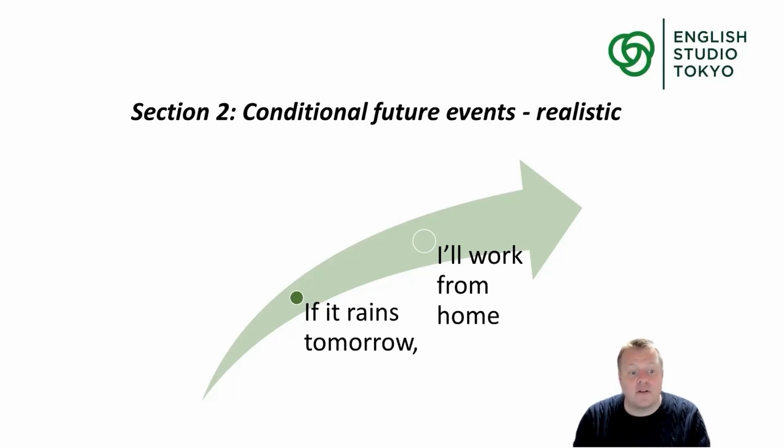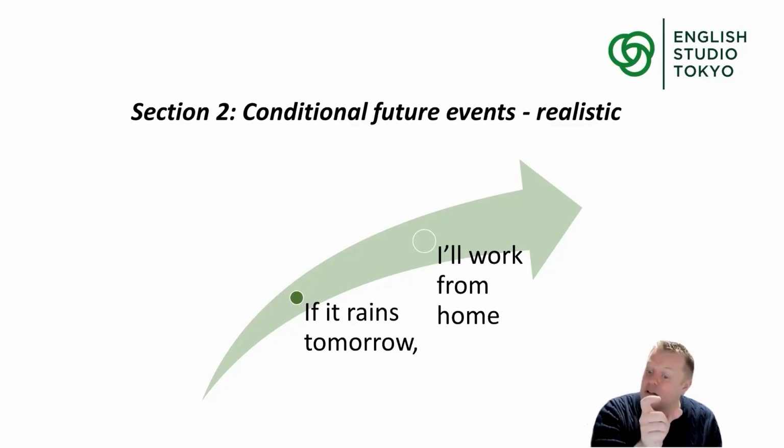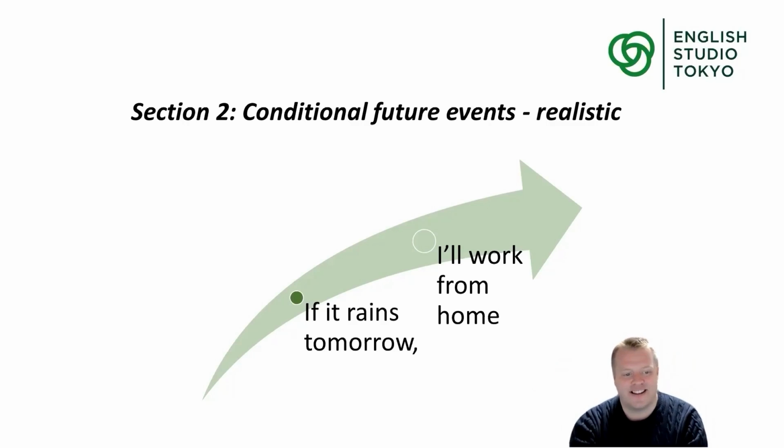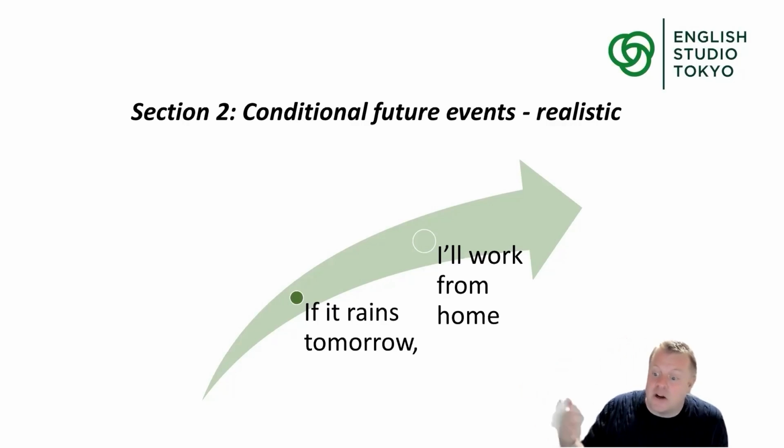So we talk about a realistic future event. And then we simply use will in the second part of the sentence. My example is terrible here. If it rains tomorrow, I will work from home. Now, I'm British. We know what rain is. We're tough in the rain. But this is a simple sentence that could tell you a realistic possibility. If it rains tomorrow, I will work from home.